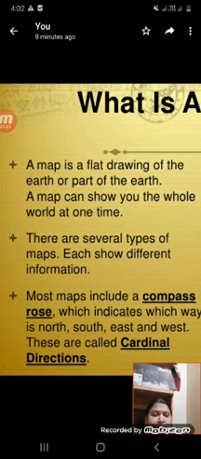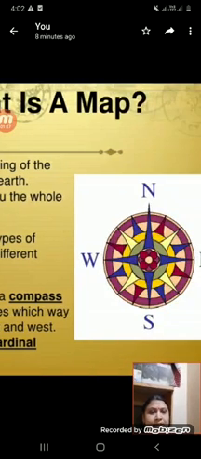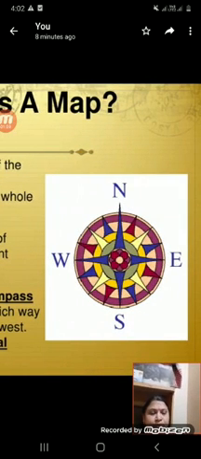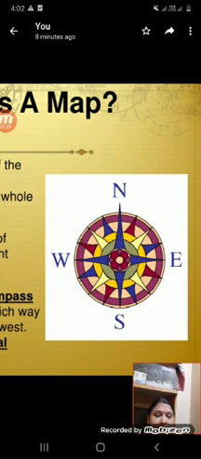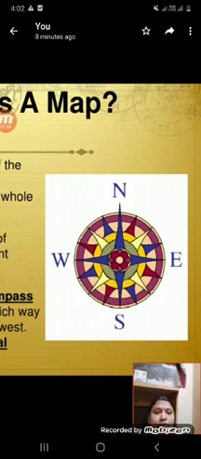Each map has a compass or a cardinal direction. Cardinal directions, see this one, are north, south, east, west. So this is cardinal direction. Each map will show the direction of the map.